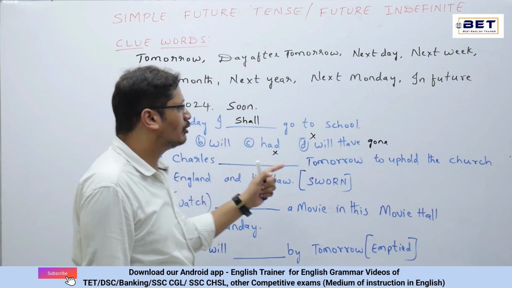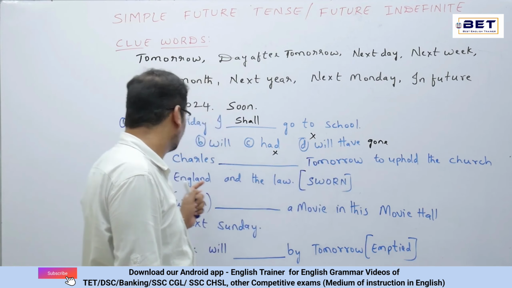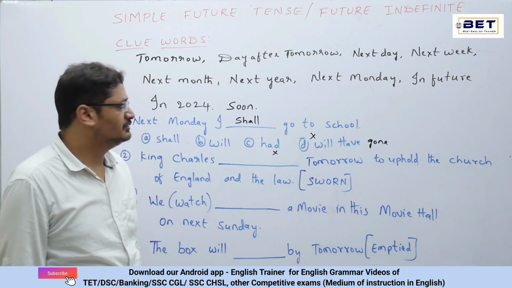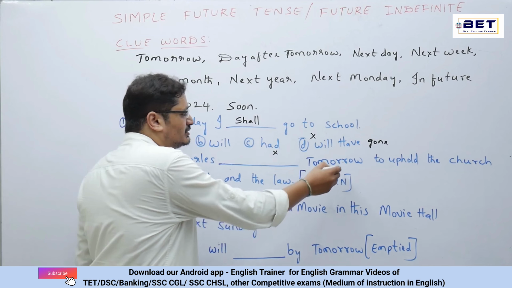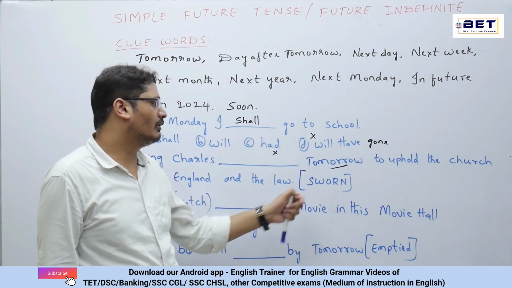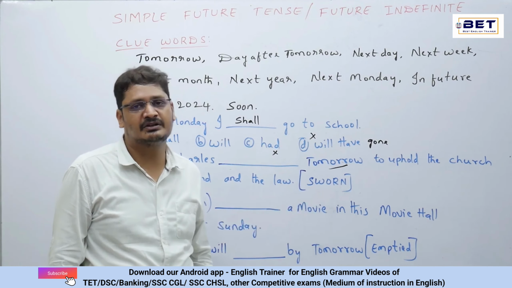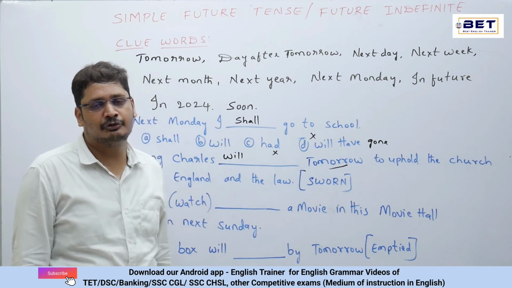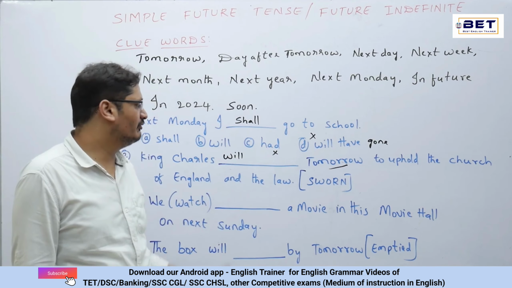Now let's see the second question. King Charles dash tomorrow to uphold the Church of England and the law. And in the bracket they have given it as sworn, S-W-O-R-N. Now for this particular question, just try to understand in which tense it is. Tomorrow, simple future tense. We have in bracket sworn. Now let's answer the question. So we know that King Charles is a male person. That means whenever he has come in a sentence, we'll go with will in future indefinite tense. Will has come.